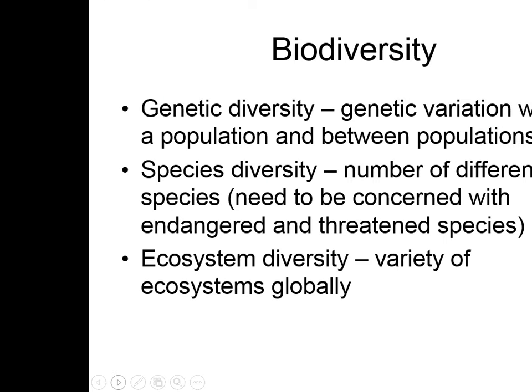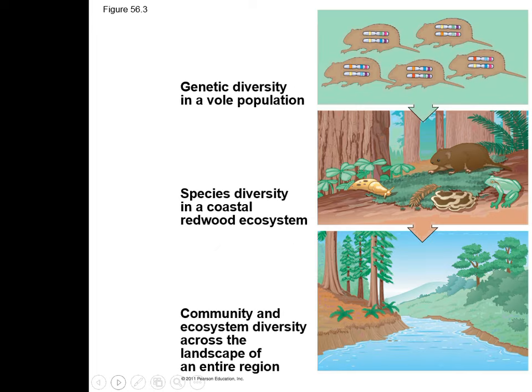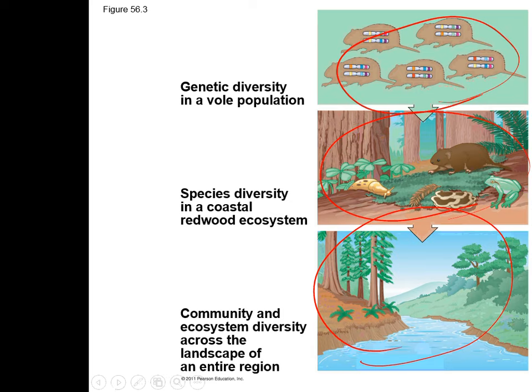Biodiversity. Genetic diversity is the genetic variation within a population and between populations. You should know that now. Species diversity is the number of different species. We need to be concerned with the endangered and the threatened species so we don't lose them. Ecosystem diversity is the variety of ecosystems globally. So this just shows kind of a graphic of that. This is at the organism level, the genetic diversity, and then the species diversity, and then the community and ecosystem diversity.